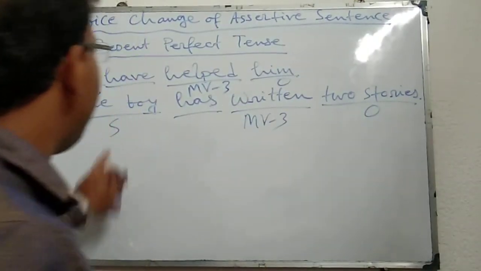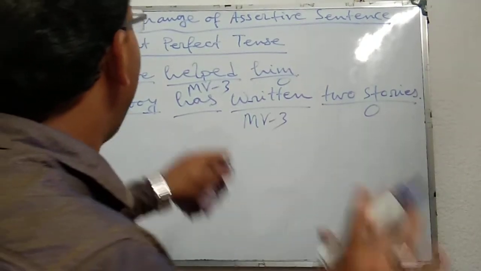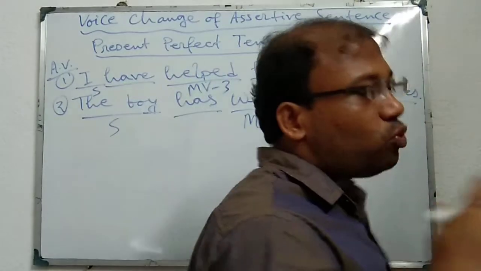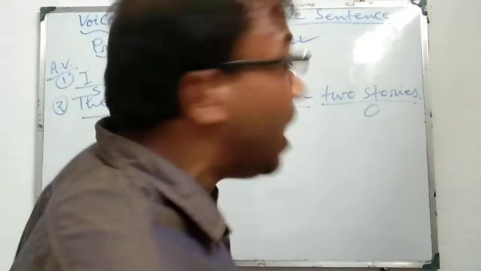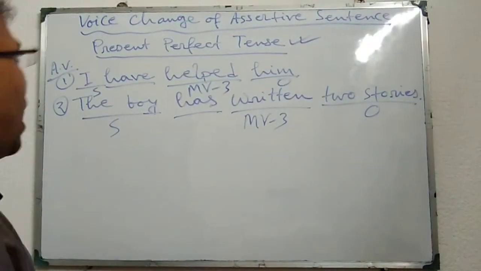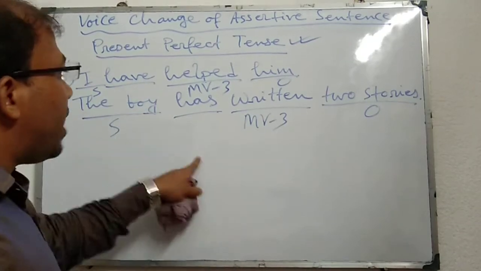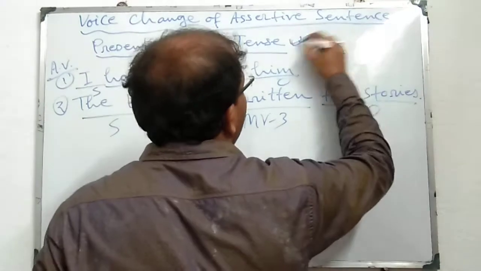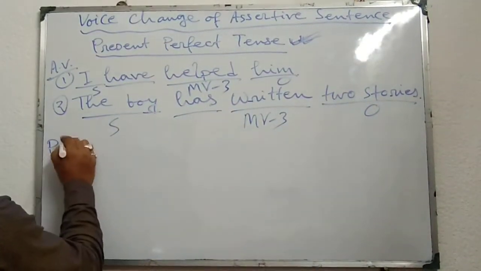Now look, subject plus have or has plus MV3, that means present perfect tense. To change the voice from active to passive, first of all we have to identify subject, verb and object, and thereafter we have to identify the tense of the verb. Subject plus have or has plus MV3, that means present perfect tense. Now we will change them into passive voice.